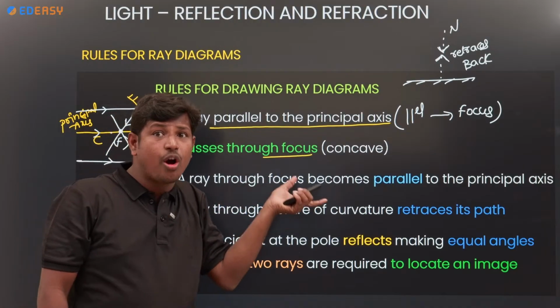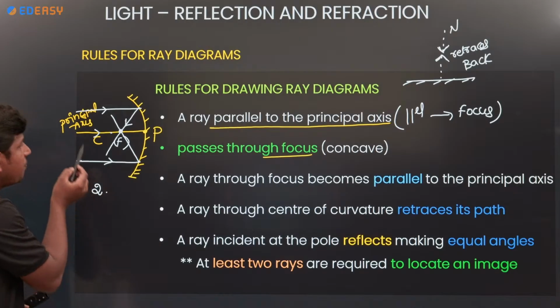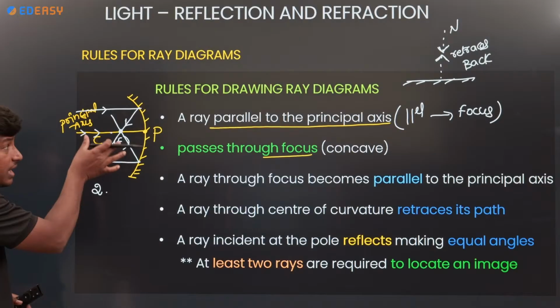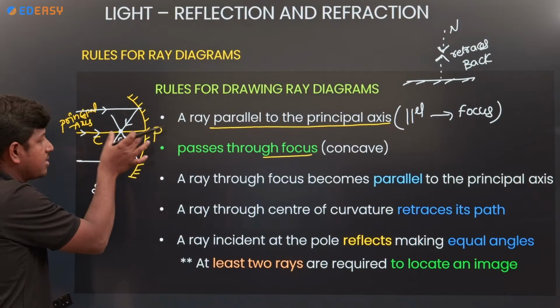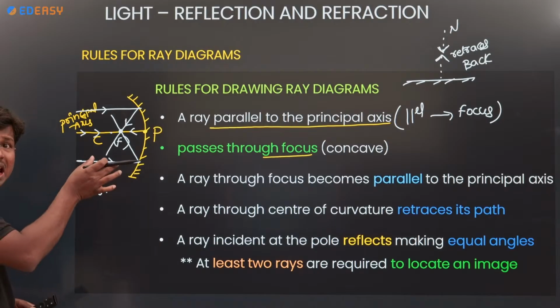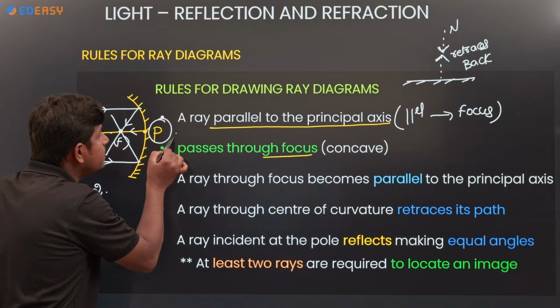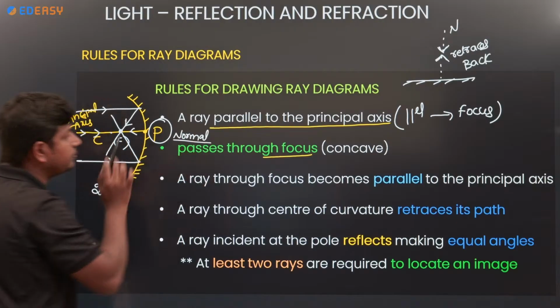What is the second point here? If any light ray passes through the center of curvature along the principal axis, after striking the pole it is reflected back only. This pole is acting like a normal.